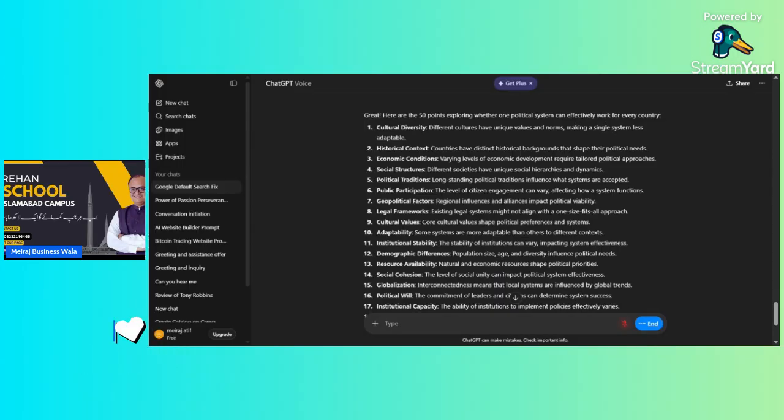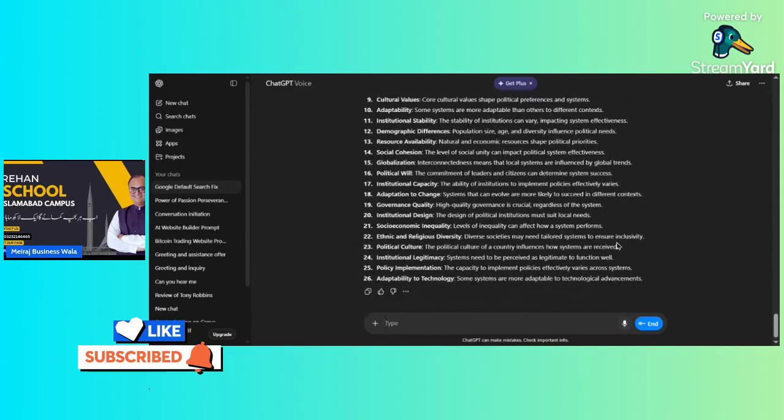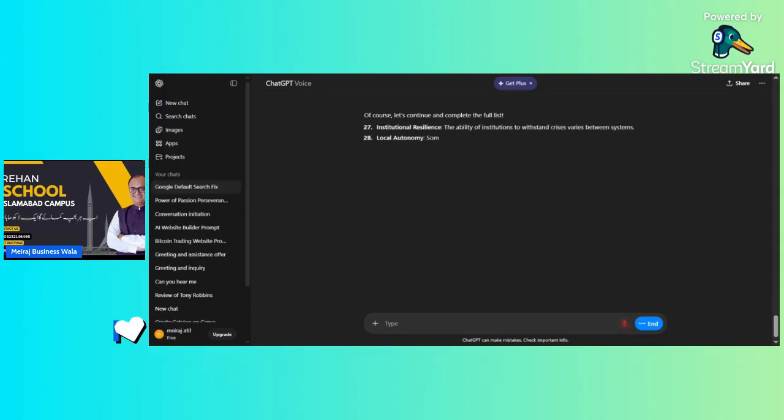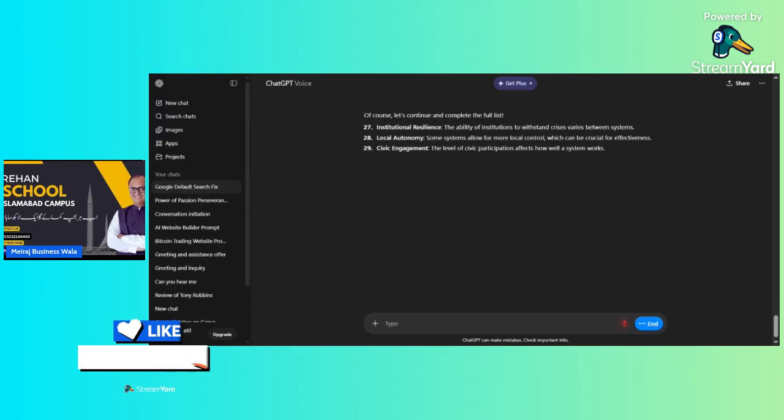26, adaptability to technology. Some systems are more... Of course, let's continue and complete the full list. 27, institutional resilience. The ability of institutions to withstand crises varies between systems. 28, local autonomy. Some systems allow for more local control, which can be crucial for effectiveness. 29, civic engagement. The level of civic participation affects how well a system works.